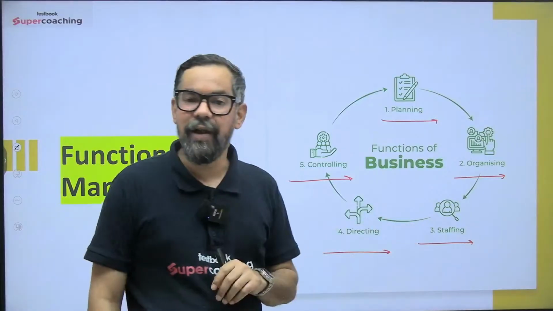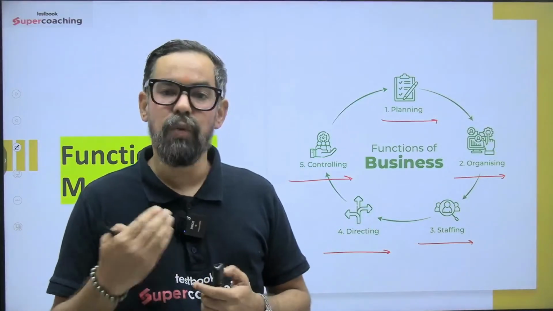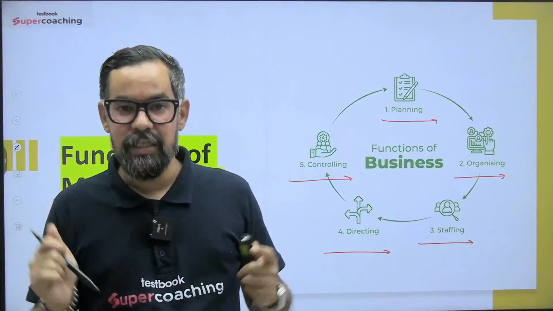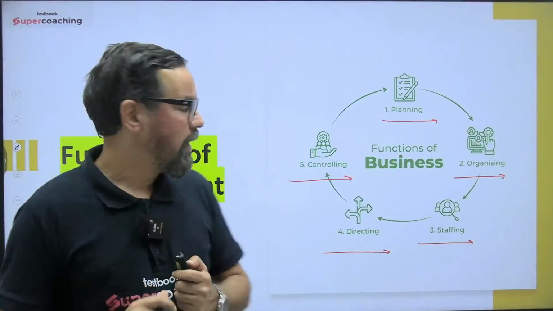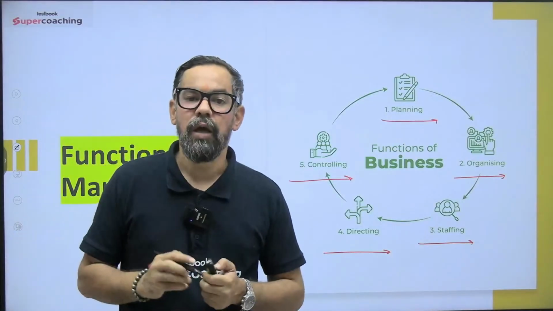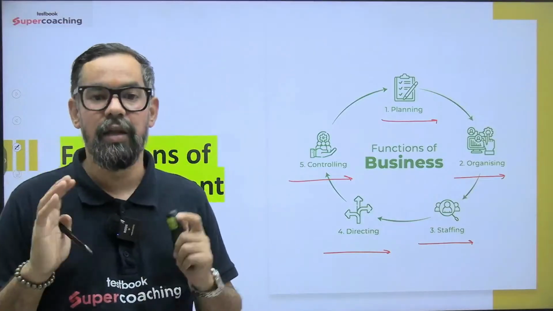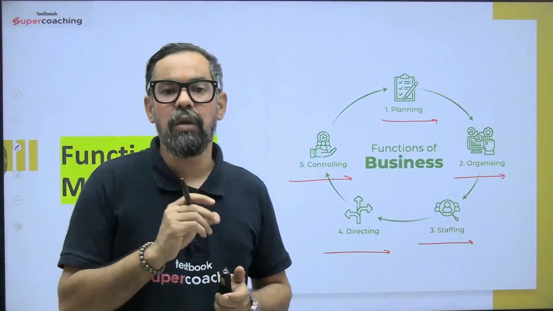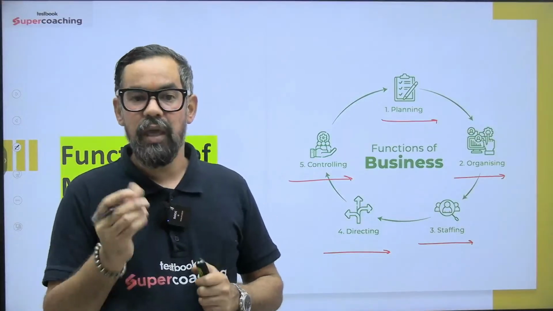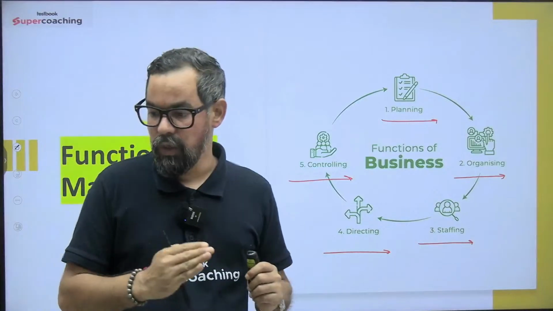Directing function is all about supervision, leadership, motivation, coordination. All these things are aligned with that particular function. And the final one is the controlling function. Controlling is about making sure your organizational goals or plans are achieved. So planning and controlling coexist. They are two sides of the same coin. Your degree of plan will decide the degree of control itself.